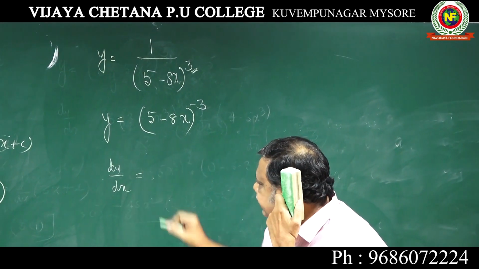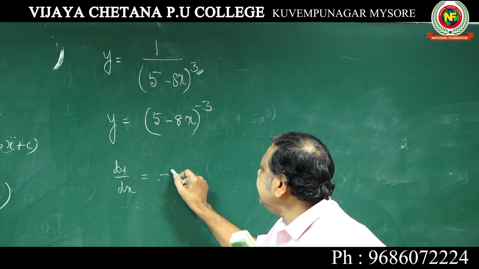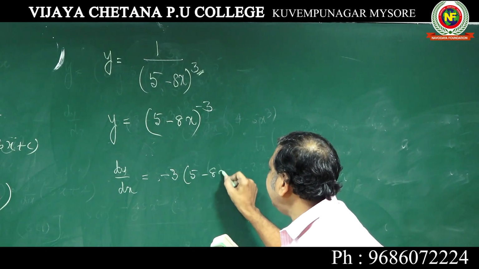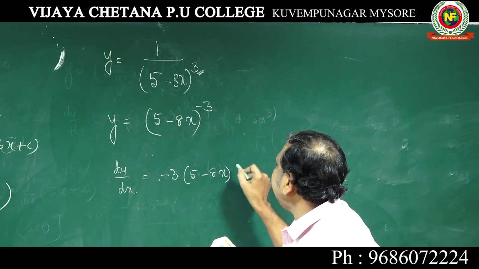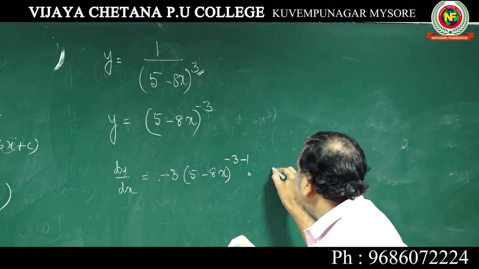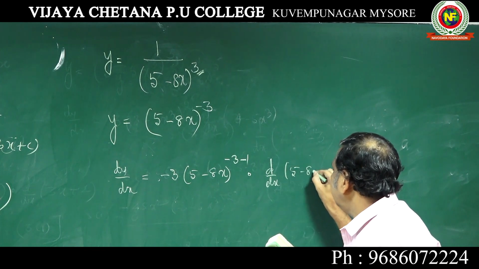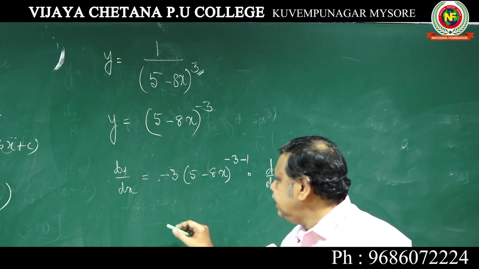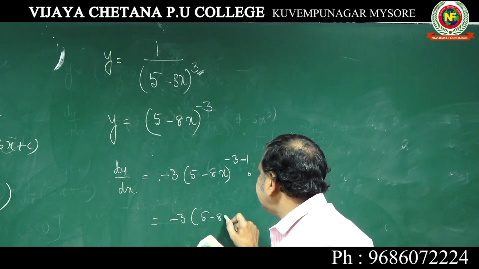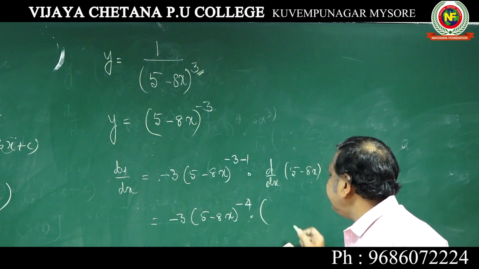Dy by dx is equal to minus 3 into x to the power of n minus 1, minus 3 minus 1, into d by dx of 5 minus 8x, or it is minus 3 into 5 minus 8x to the power of minus 4 into d by dx of 5 minus 8x.